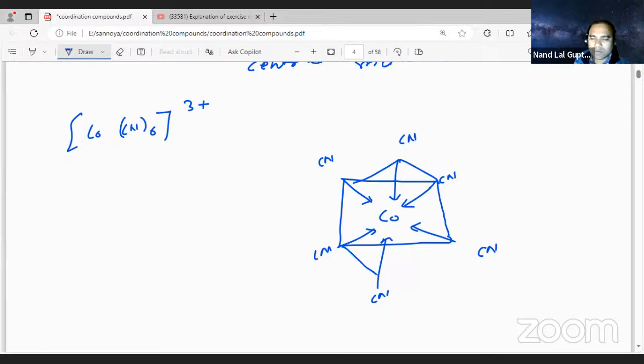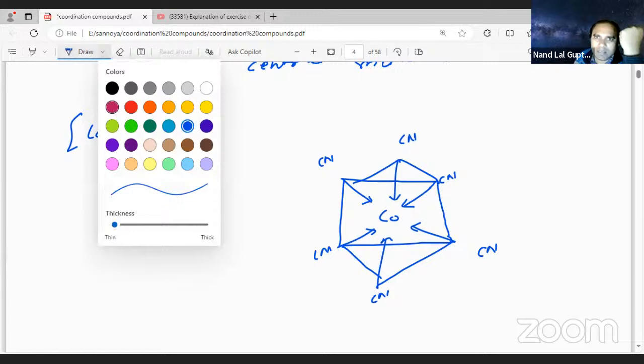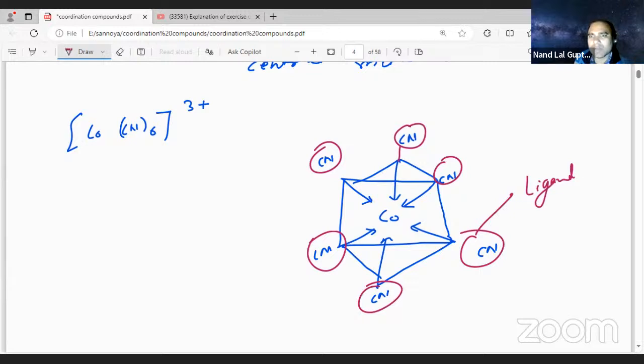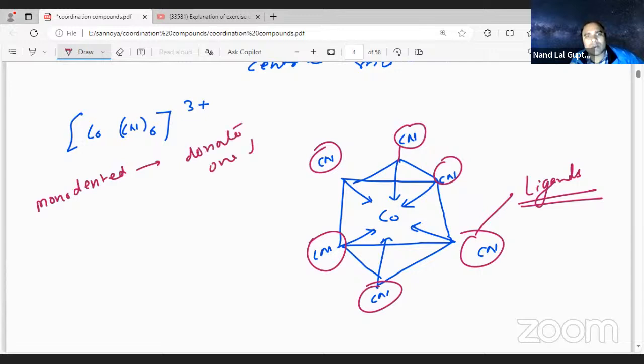So what is happening, student? All the species we mentioned here are donating lone pair electrons, so they are called ligands. This is our required answer. Ligands can be monodentate, which donate one lone pair of electrons, or didentate, also called bidentate.